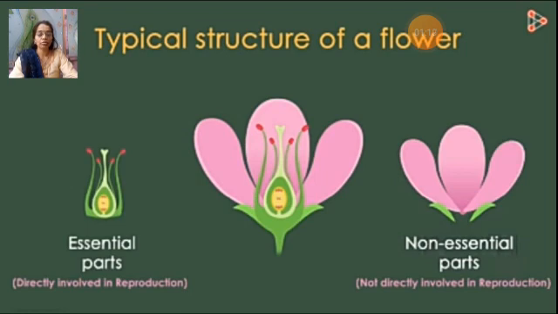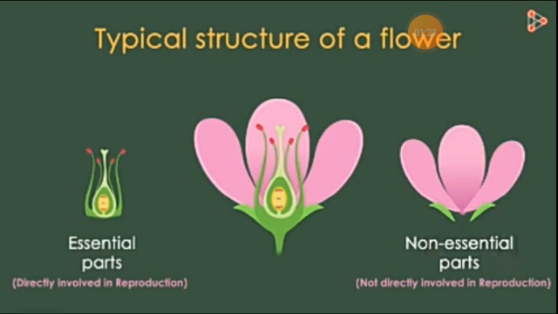The parts of the flowers such as the stamen and the pistil, which are the reproductive parts, are the essential parts. Their function says it all. These are essential because they are directly involved in the process of reproduction. If these structures are not present, then the plant is not able to reproduce.